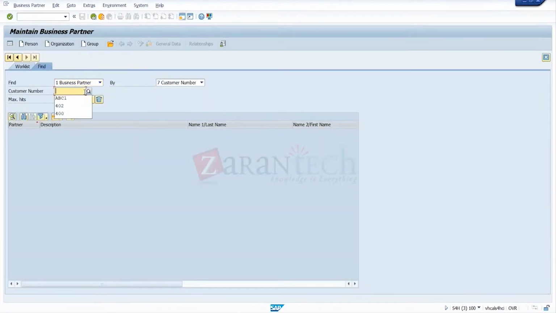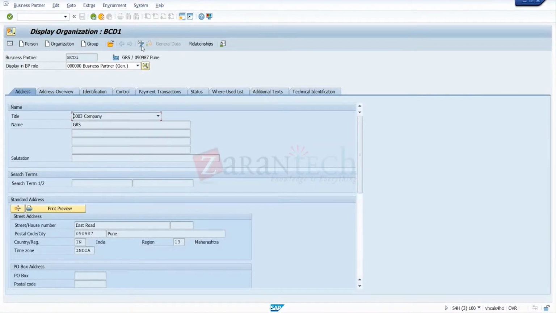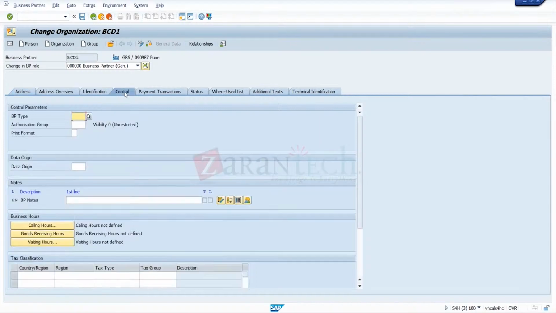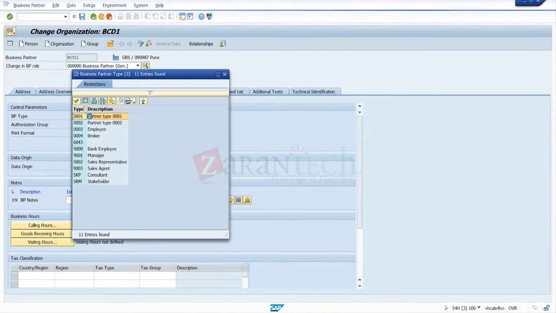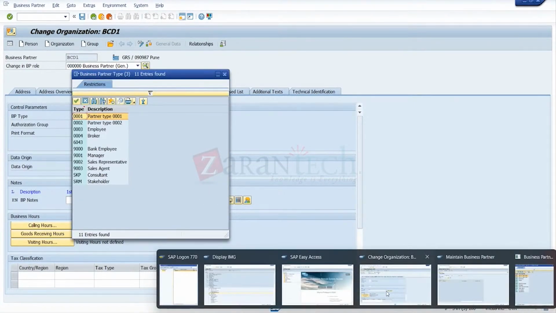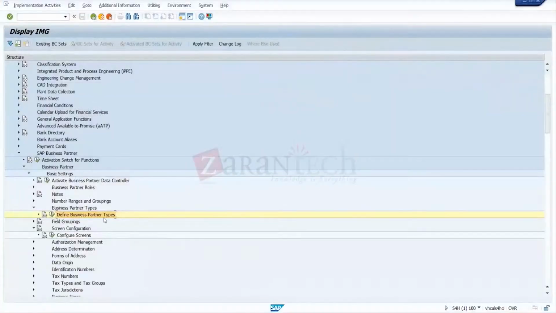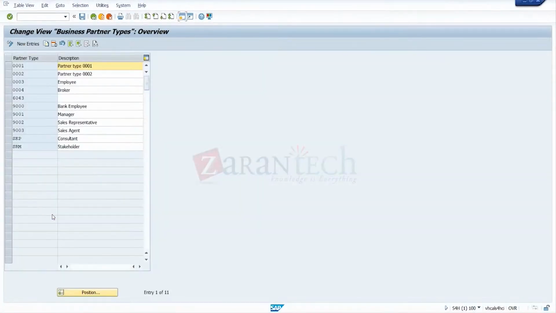So take ABC1. In the general role, you can display the change mode. Under control in the general role, we have the BP type here. These are the possible BP types. If we want to make a new BP type, it is in the configuration part, where there are different BP types. We actually created it yesterday.